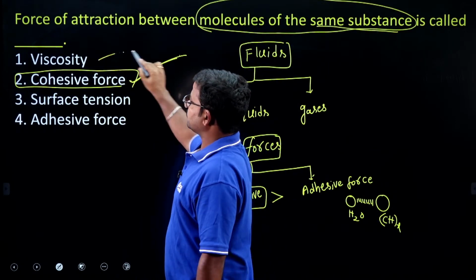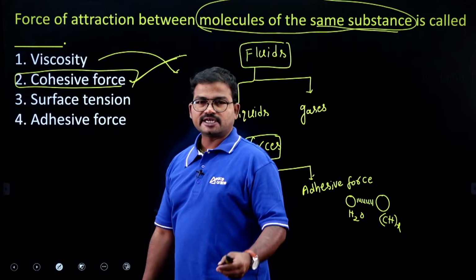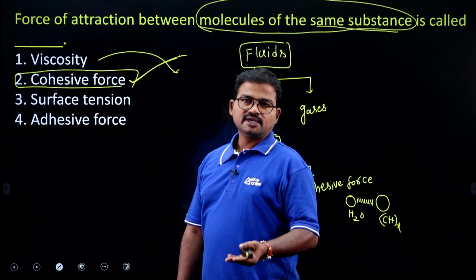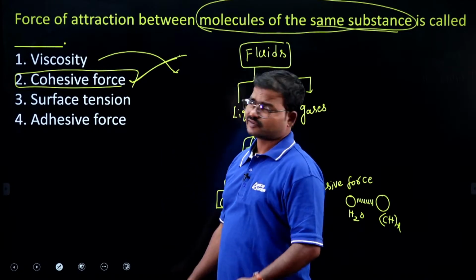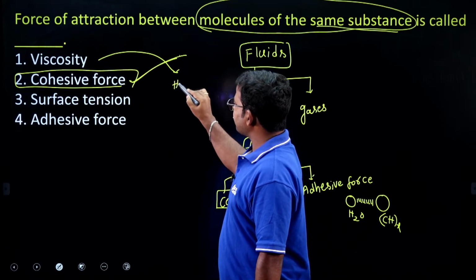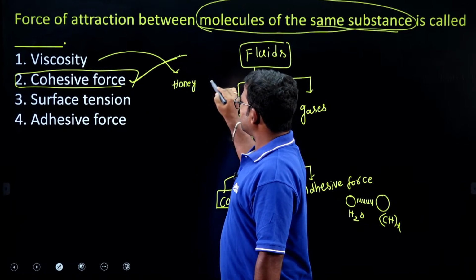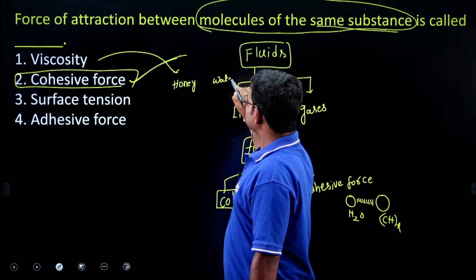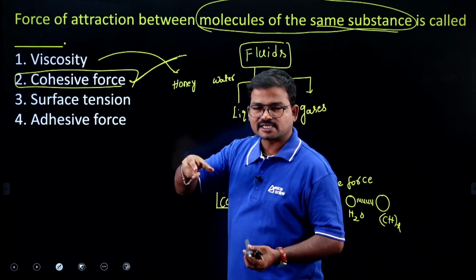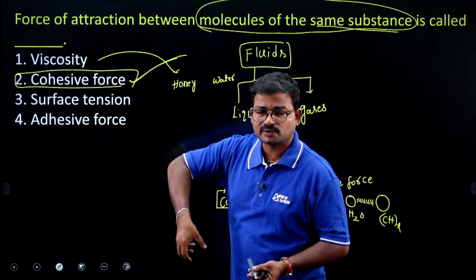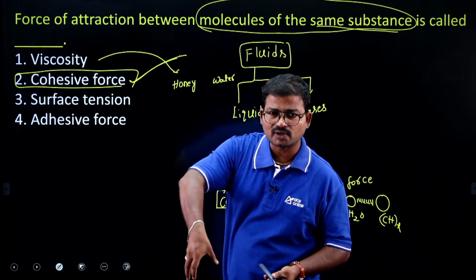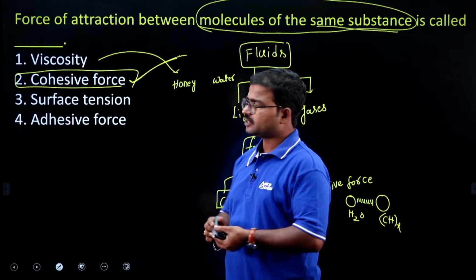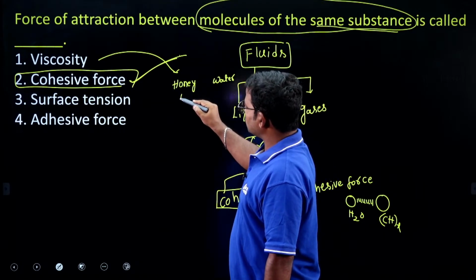Next, viscosity. Viscosity means the resistance to the flow of liquids. For example, consider honey and water. If you pour some honey on a surface, the molecules move very slowly.